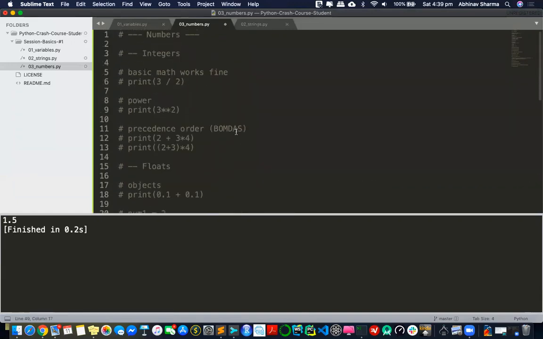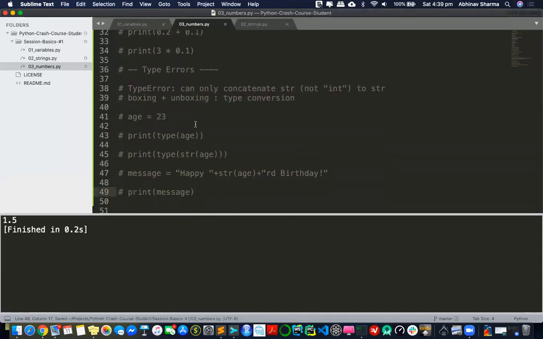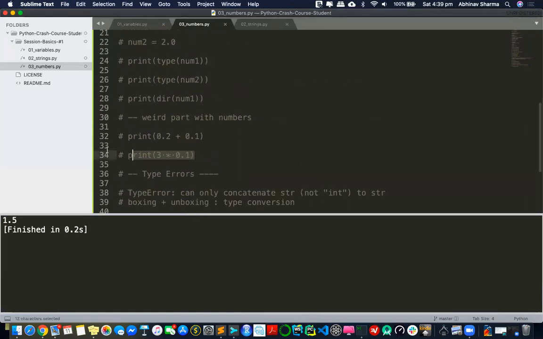I've been commenting the whole code for a long time. In your IDE, you might have a shortcut for commenting. For me, if I want to uncomment, I select these lines and press command slash. So it gets uncommented, and if it's uncommented, it gets commented. There must be a shortcut for you in your IDE also. Right now you can avoid the shortcut because you're learning the language, but as you move on, you might want to comment a whole block, and then you can directly use a shortcut.